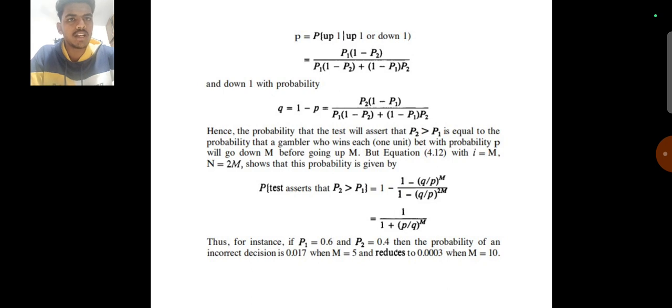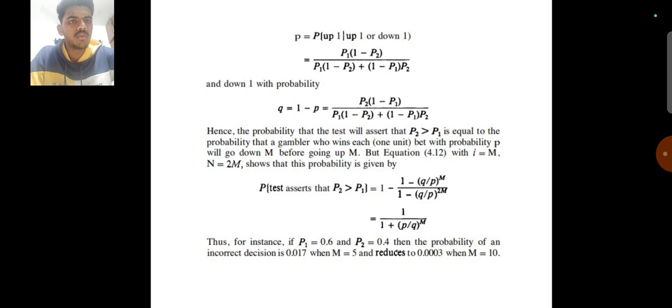Hence, the probability that the test will assert that p2 > p1 is equal to the probability that a gambler who wins each bet with probability p will go down m before going up m.